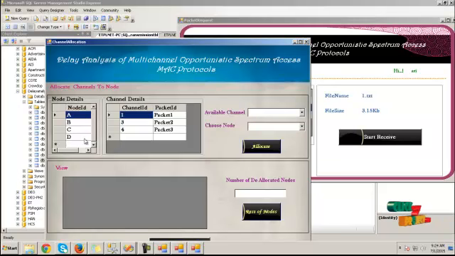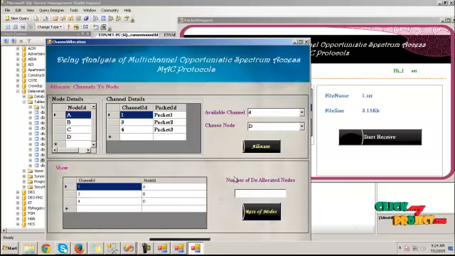Then click next. Here these are the allocated channels to the node. These are available node IDs and the channel IDs with the packet ID. To allocate the channel to the node, here choose the channel and the corresponding node ID to allocate it. Click on allocate button, and finally choose any one of the node ID for the available channel.